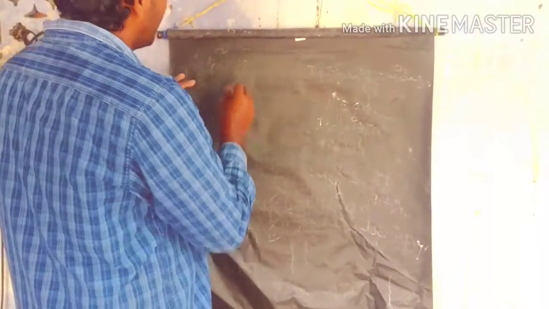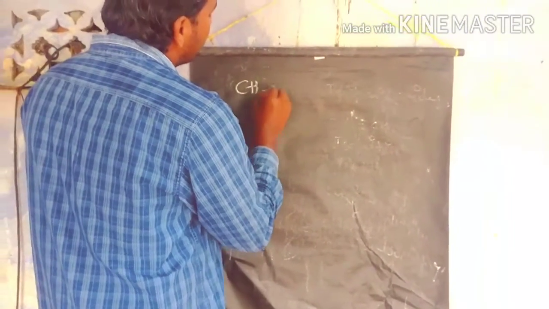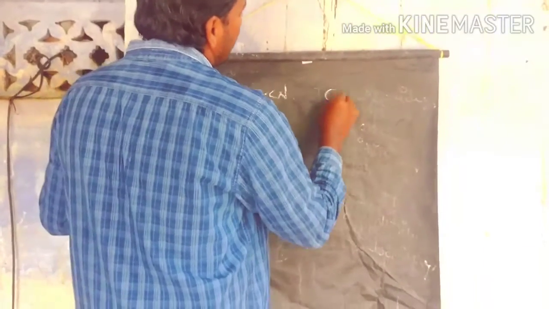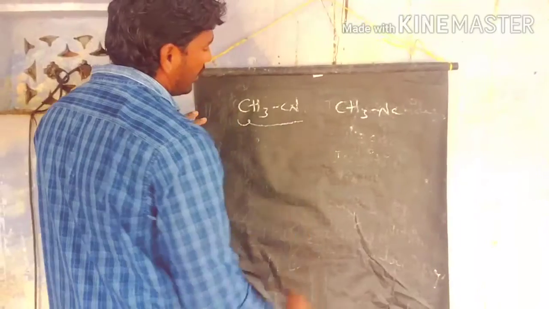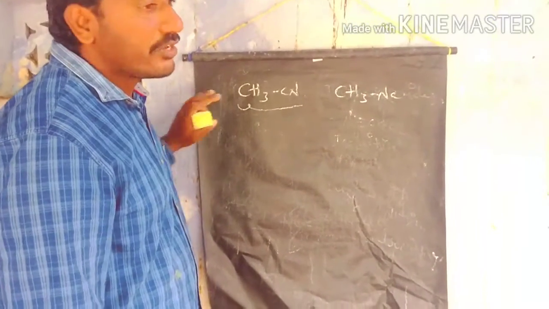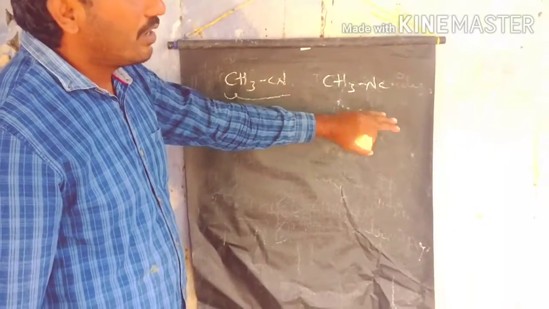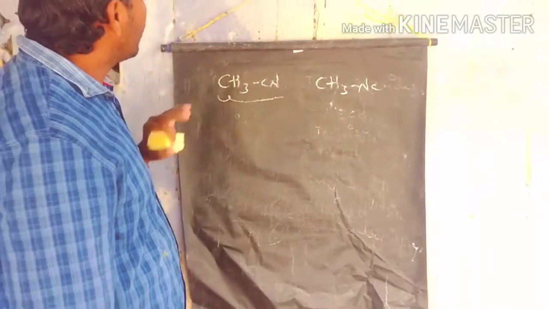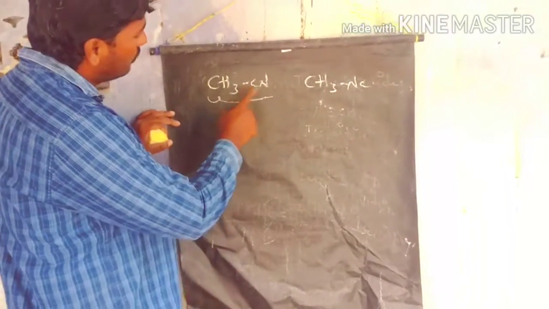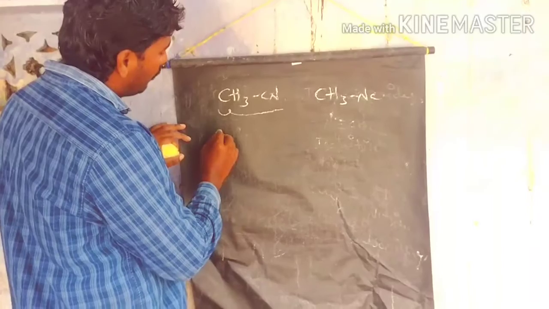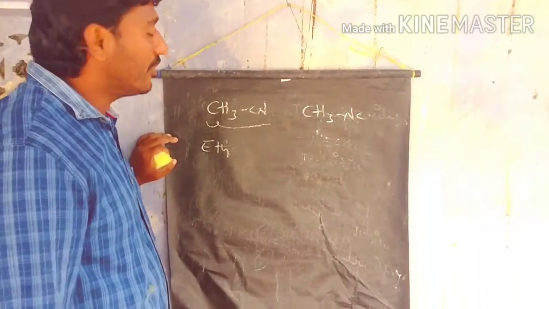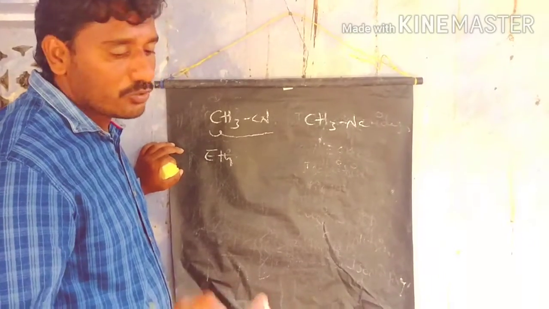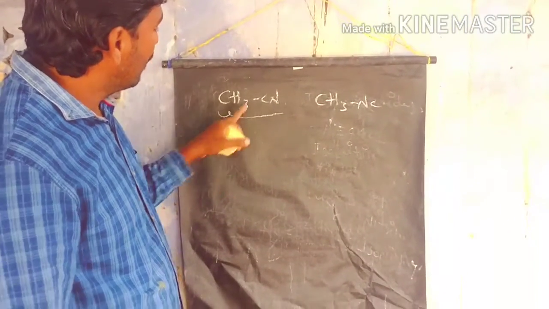If you take methyl cyanide, this is methyl cyanide and this is methyl isocyanate, with their common names. What is the difference between the IUPAC names and common names? This is methyl cyanide. In methyl cyanide we have 2 carbons, so we take the root word eth. We know very well that for 2 carbons we take eth plus.